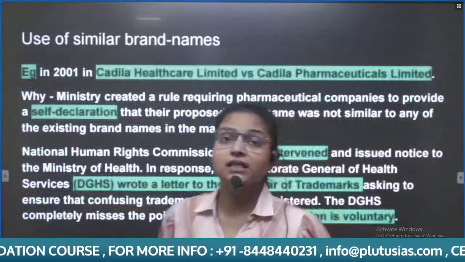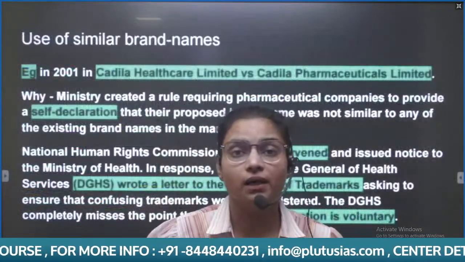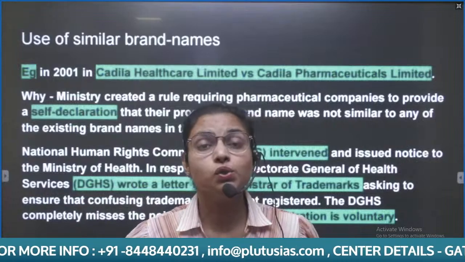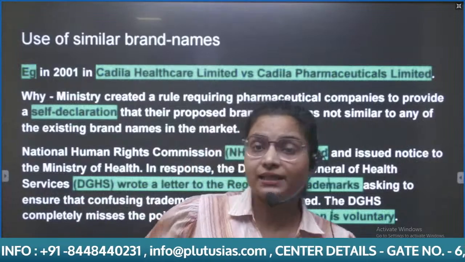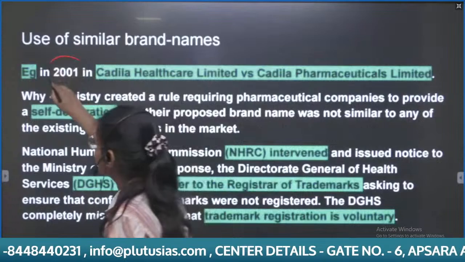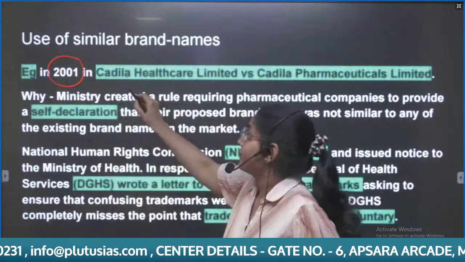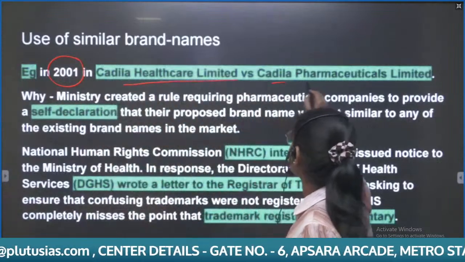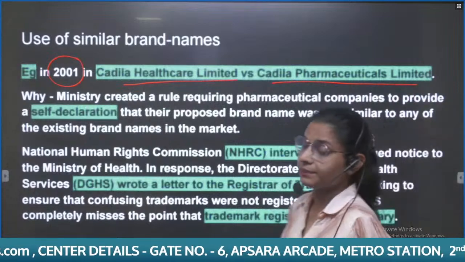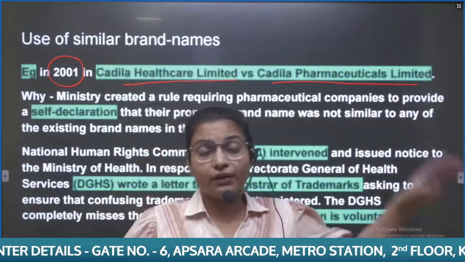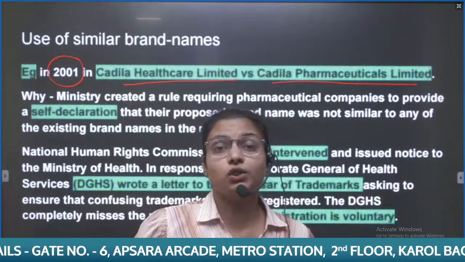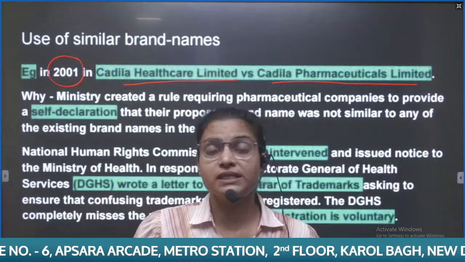After this, the last problem highlighted by the DCGI is the use of similar brand names. And in 2001, this key issue came into the picture with Cadila Healthcare Limited versus Cadila Pharmaceuticals Limited. And you can also relate this topic with the IPR topic mentioned in the GS3 syllabus.